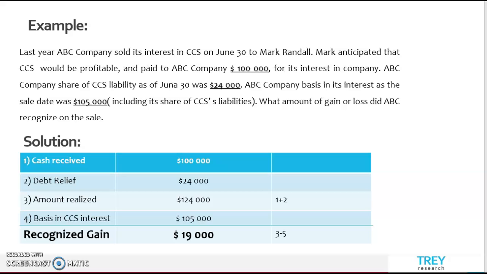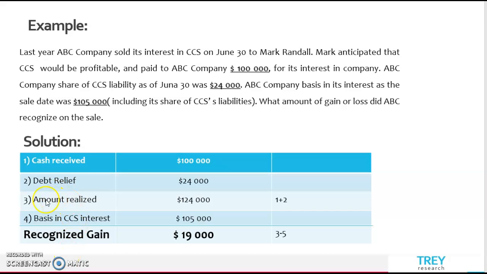ABC Company's share of the CCC liability as of June 30 was $24,000. ABC Company's basis in its interest at the sale date was $105,000, including its share of CCC liabilities. What amount of gain or loss did ABC recognize on the sale?